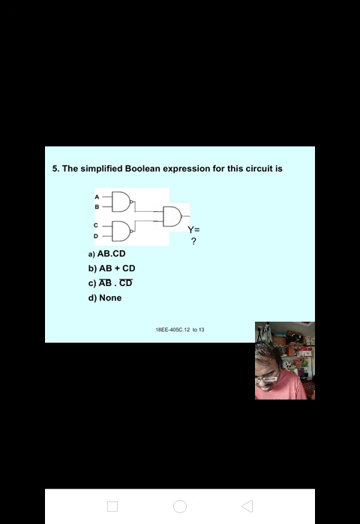Y equals (AB bar) bar plus (CD bar) bar, that is AB plus CD. The options: A, AB into CD. B, AB plus CD. C, AB bar into CD bar. D, none. Answer is B, AB plus CD.